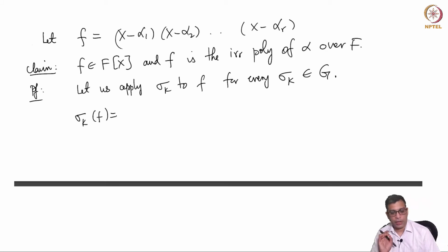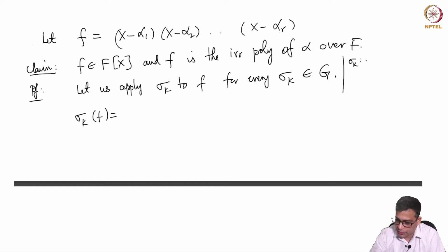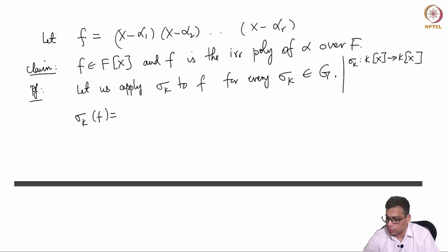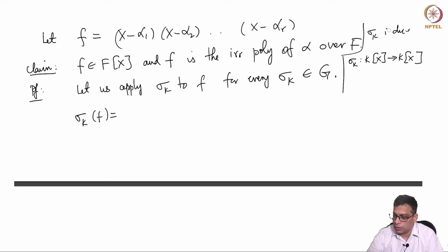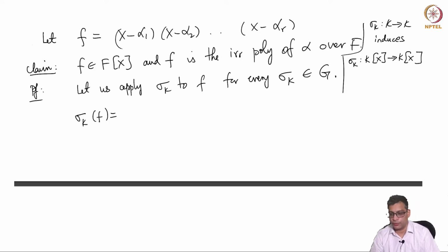Because sigma k is an automorphism, sigma k in fact gives a map from K[x] to K[x]. Sigma k induces this. I'm being sloppy and using sigma k, which is a function from K to K, to induce this. Every time you have an automorphism of fields, you get a homomorphism of the polynomial rings in one variable like this: x goes to x and coefficients go to their images under sigma k. And sigma k is a homomorphism.